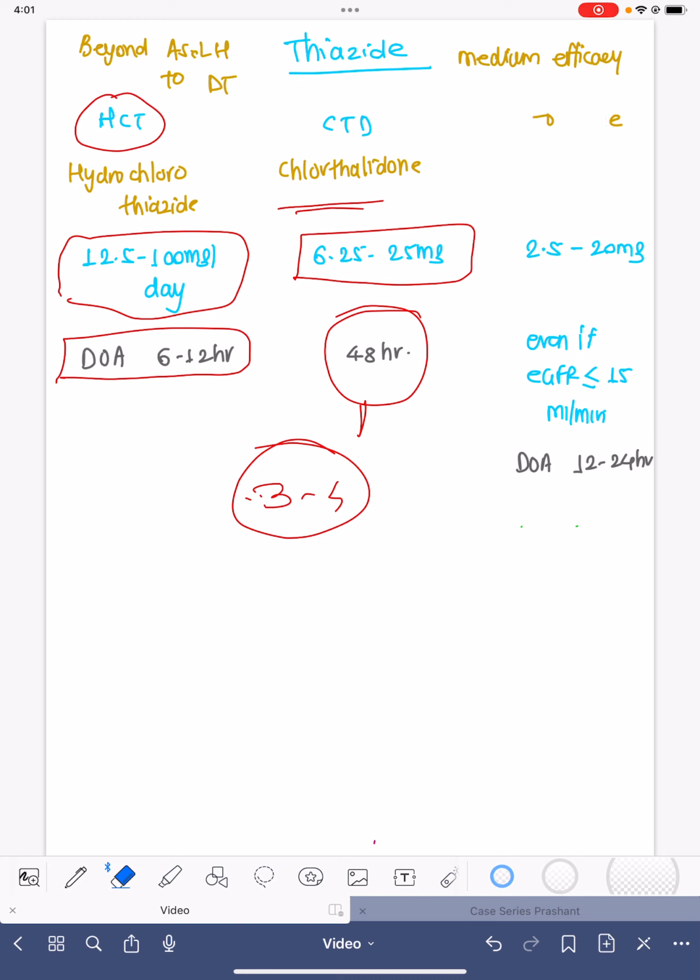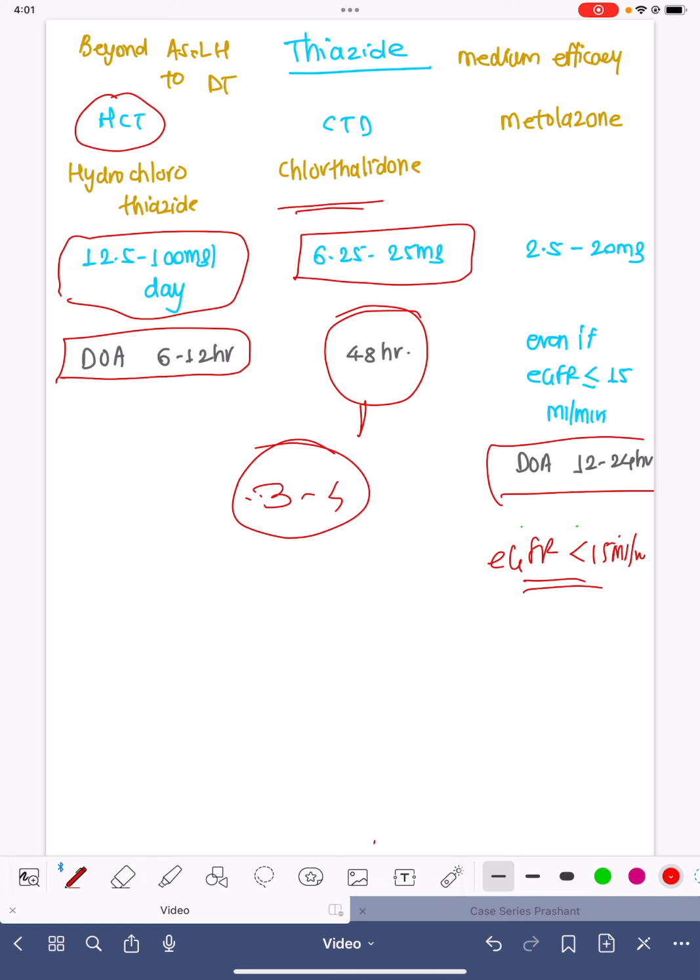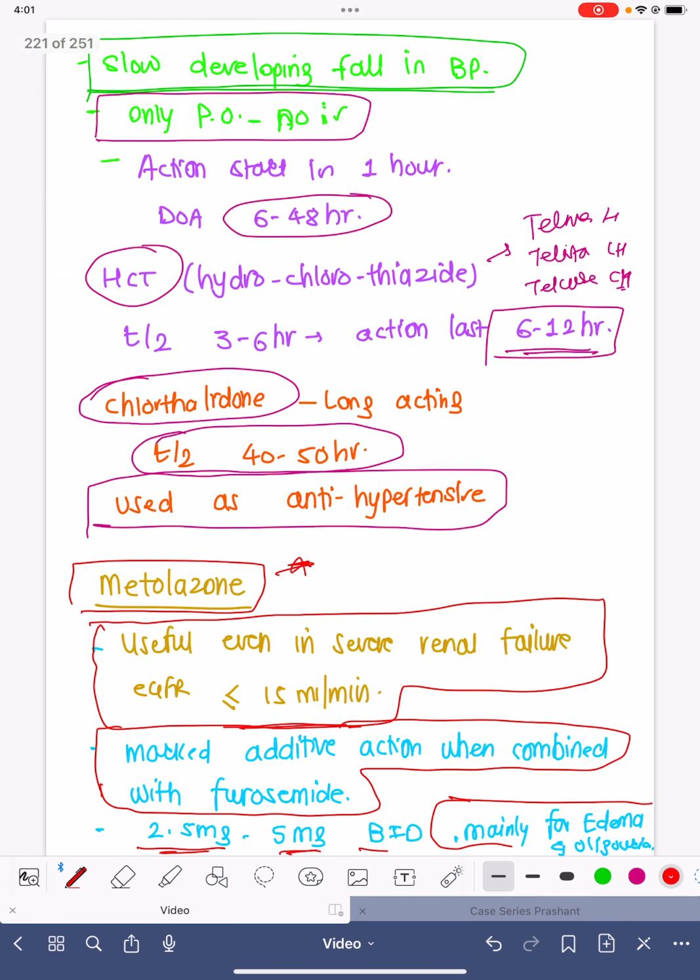And metolazone, most of the time it is used in the dosage of 2.5 milligram twice a day or 5 milligram twice a day, especially if the GFR is less than 15 ml per minute, when there is severe renal insufficiency, when furosemide or torsemide are not able to generate urine output, or edema is there, or reduced urine output is there. The duration of metolazone action is around 12 to 24 hours. So this was all about thiazide.